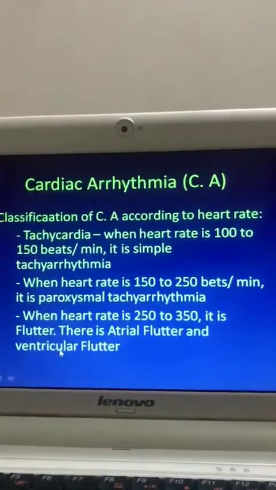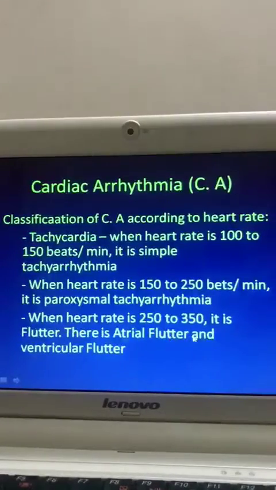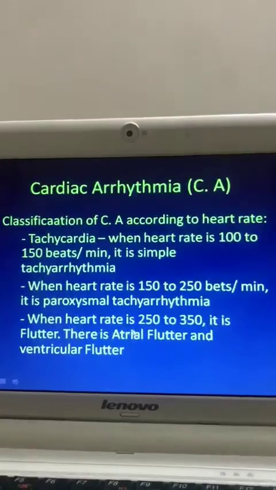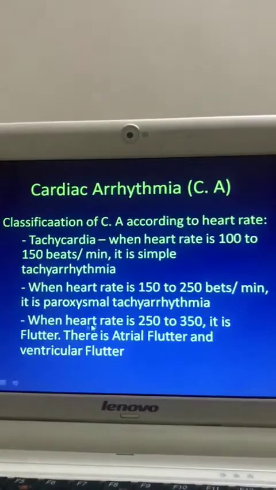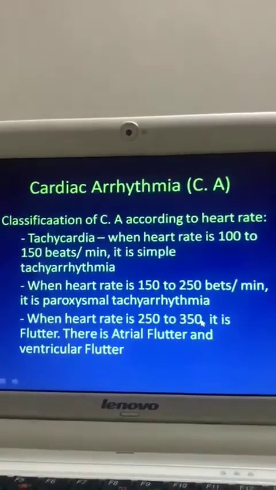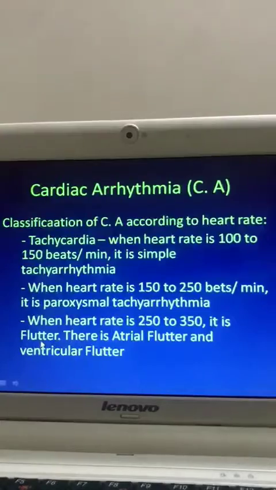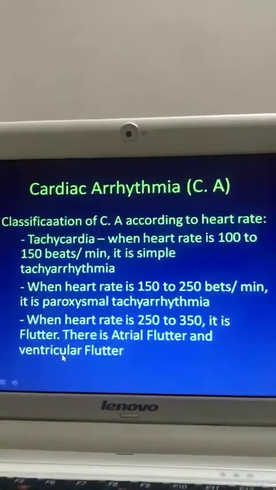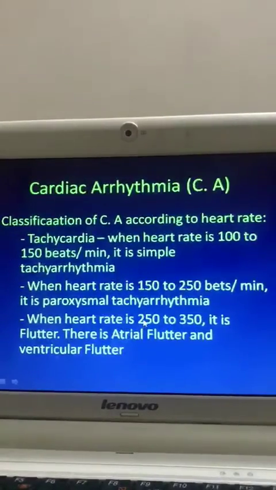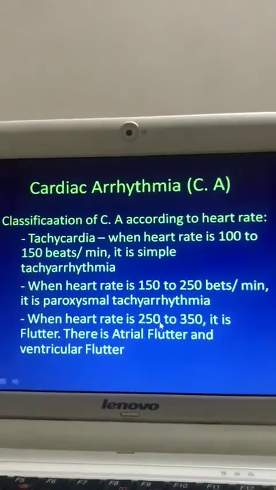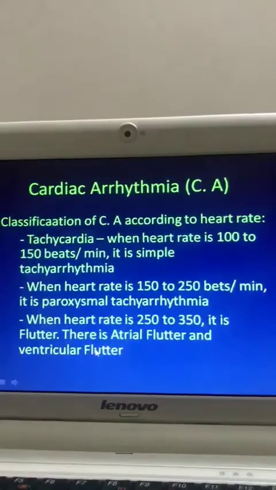Now, another term is atrial flutter and atrial fibrillation. What is flutter? When heart rate is 250 to 350 beats per minute, it is called flutter. There are two types of flutter, atrial flutter and ventricular flutter. So in flutter, what is the heart rate? It is between 250 to 350 beats per minute.